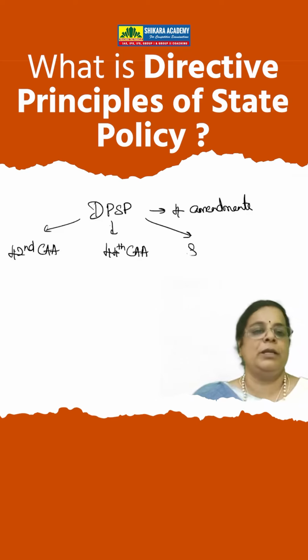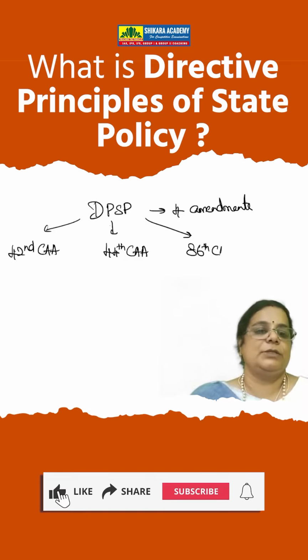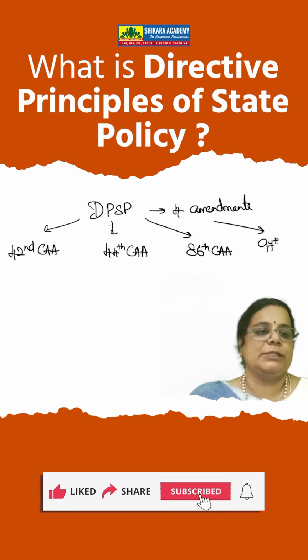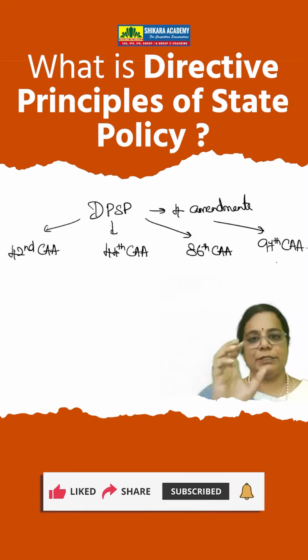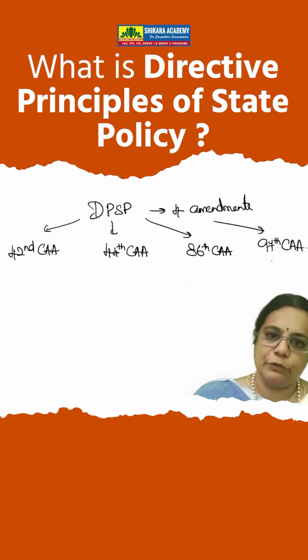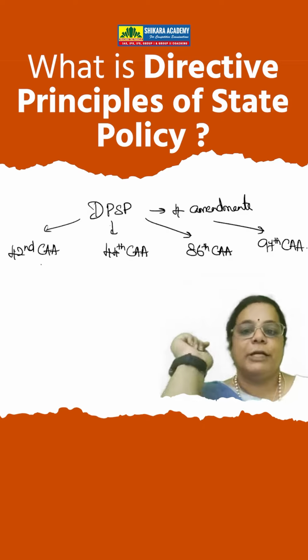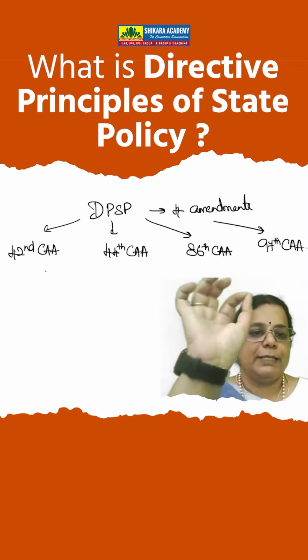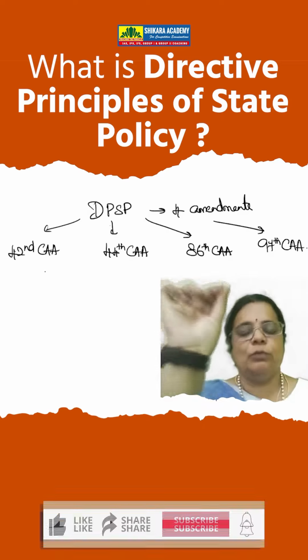This is very important. 86th Constitutional Amendment, and finally, we had the 97th Constitutional Amendment that inserted a directive directing the state to promote and facilitate establishment of cooperatives. Now, 42nd Amendment, 44th, 86, 97, you should exactly know what all was added.